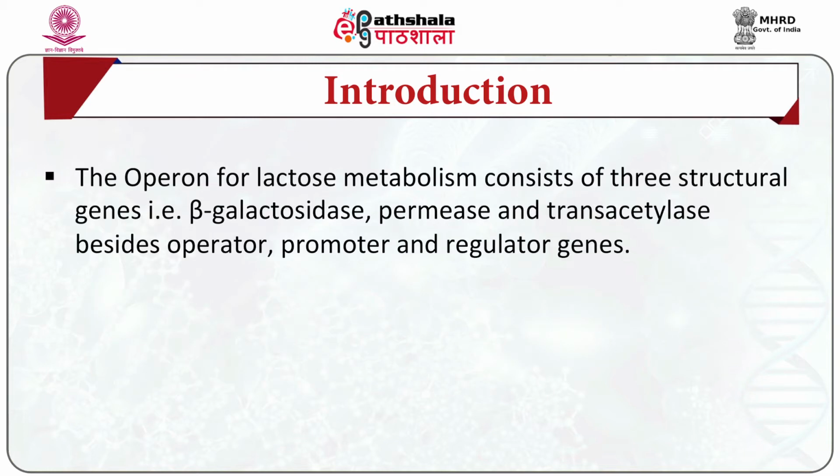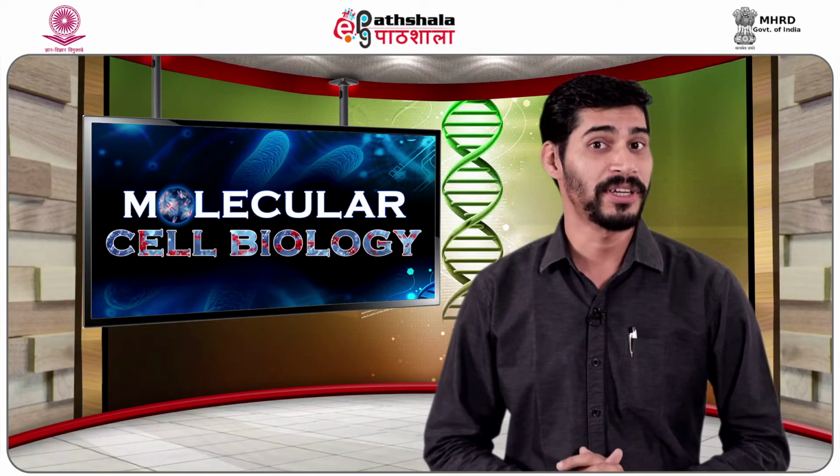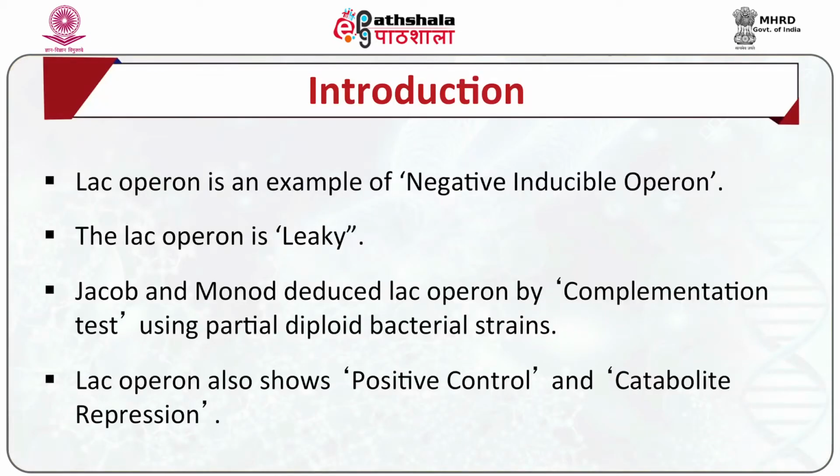Then we will move on to operon specific for lactose metabolism, which consists of three structural genes, which are the beta-galactosidase, permease and transacetylase, besides the operator, promoter and the regulator genes. We will understand the operation of LAC operon, which is an example of negative inducible operon.